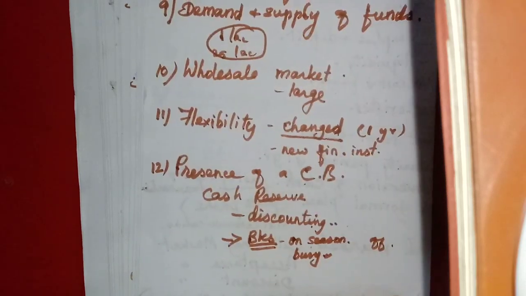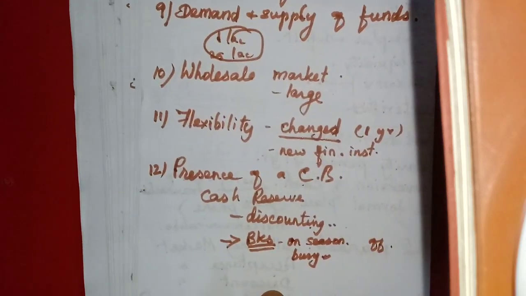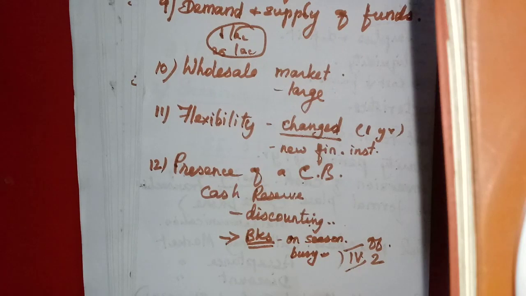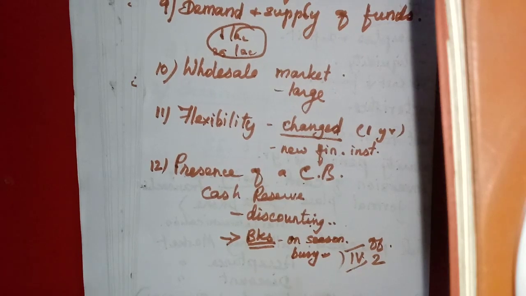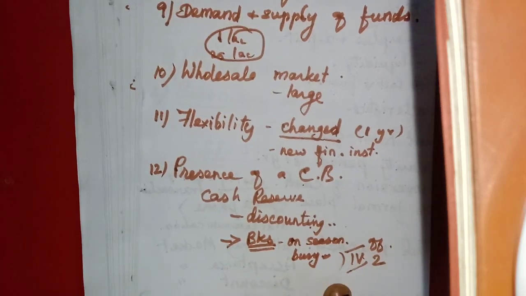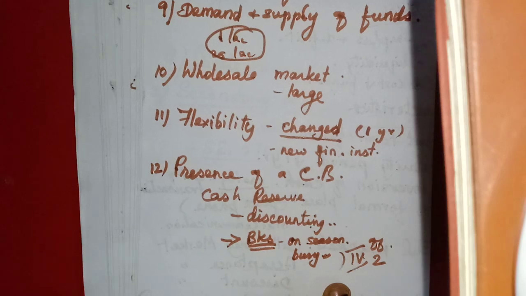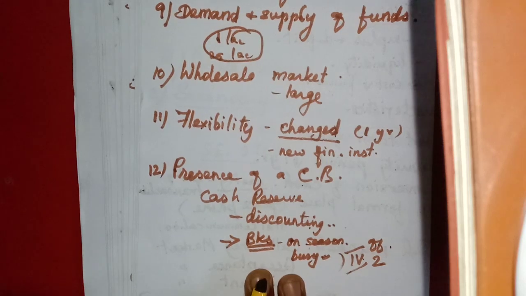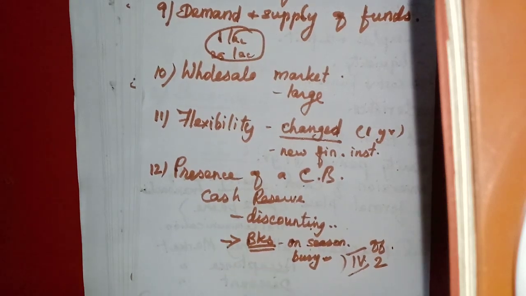Okay students, hope you might have understood all this. This is the answer to the 5-mark question, the second one, the characteristics of the money market. There are 12 points available; you learn, and at least 6-7 you can study by heart. All are very small points only, 1 sentence or 2 sentences available. You learn this one. Okay students, thank you very much.